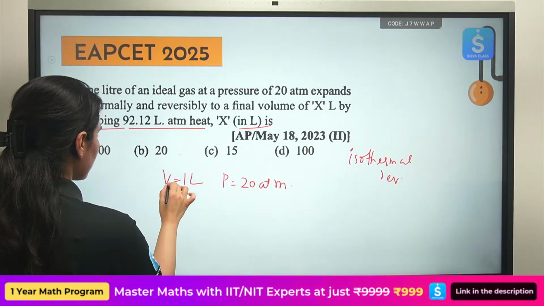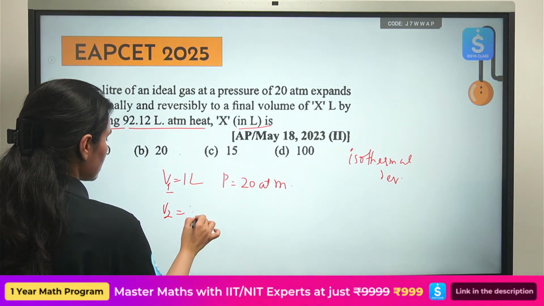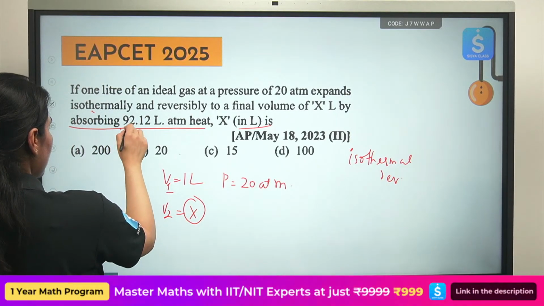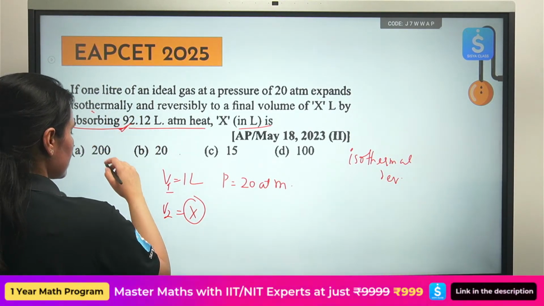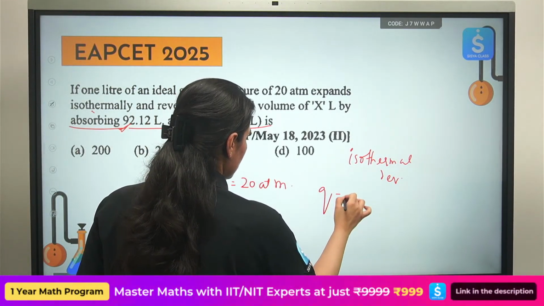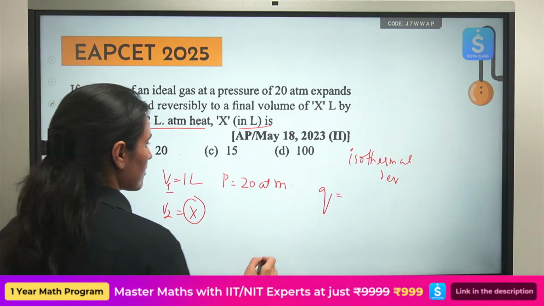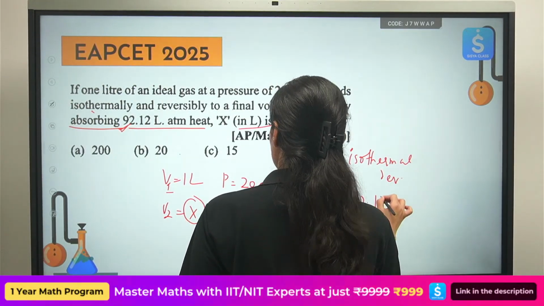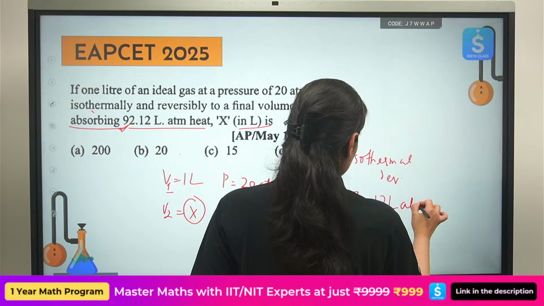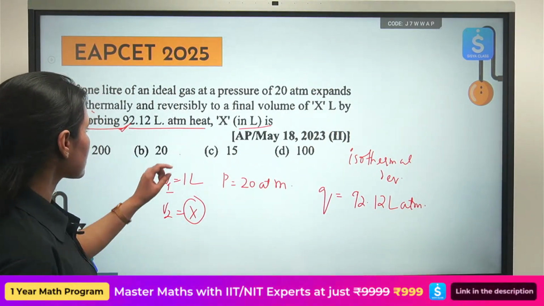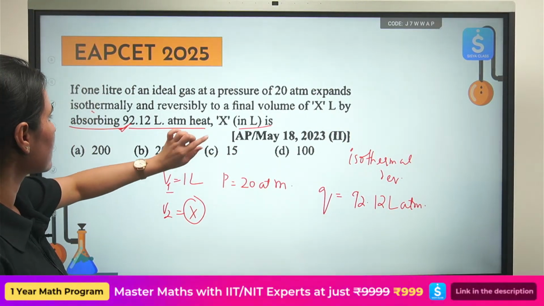So we have V1, V2 we don't know. By absorbing heat, positive. So we have to calculate the value of x.